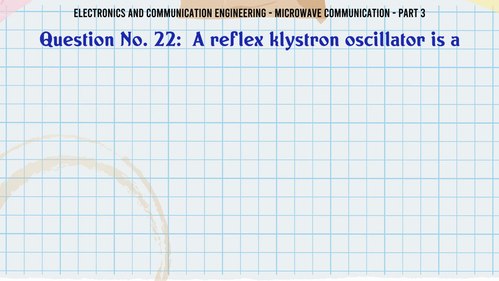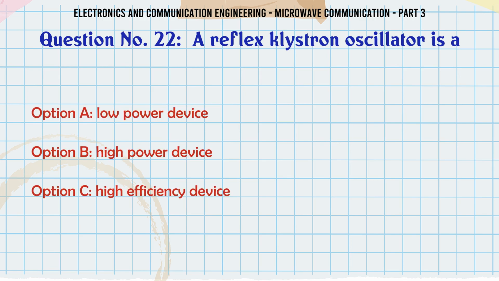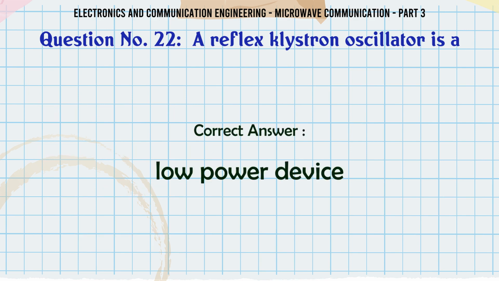A reflex klystron oscillator is A. Low power device, B. High power device, C. High efficiency device, D. Both A and B. The correct answer is low power device.